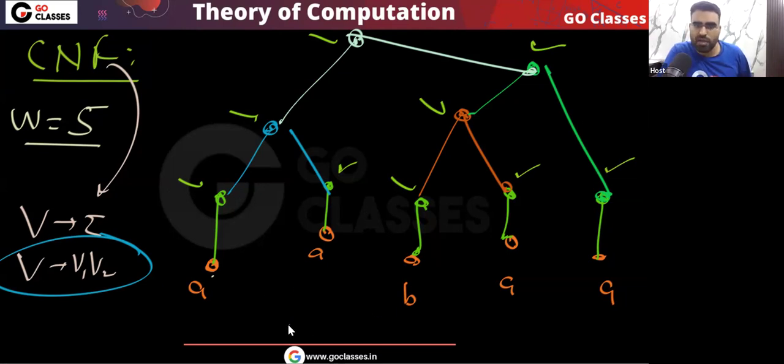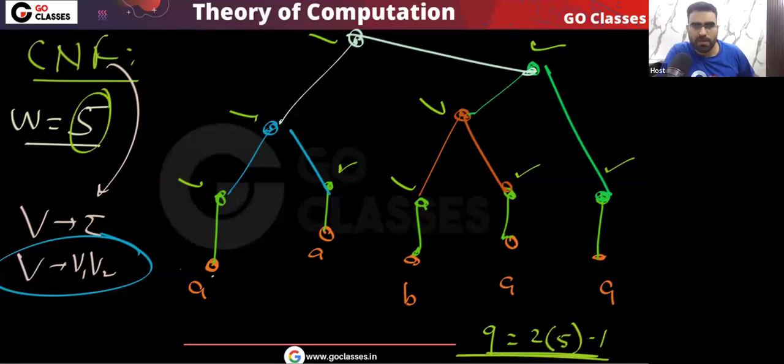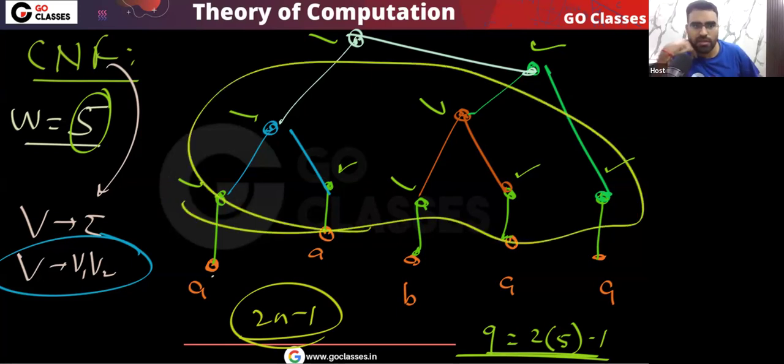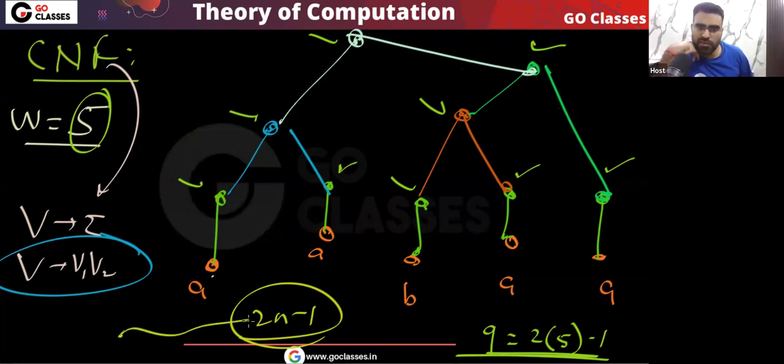Nine internal nodes. And what is that? Basically that is equal to 2n minus 1. So the number of internal nodes is 2n minus 1. And now if I convert this parse tree into a derivation, then the number of internal nodes will become the length of the derivation. So the length of the derivation will become 2n minus 1.